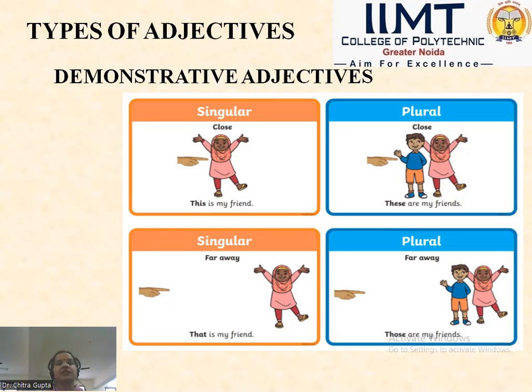Again, "Those are my friends." "Those" is used in the context of, again, far away, but in the plural sense. It is used like pointing a finger from far away, saying that these particular persons are my friends. Understood? Hope you have understood.